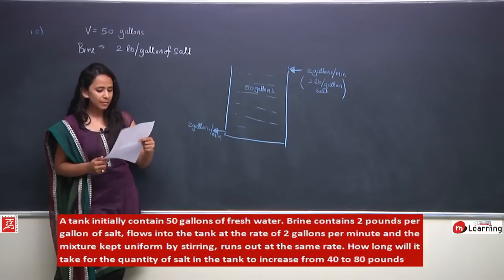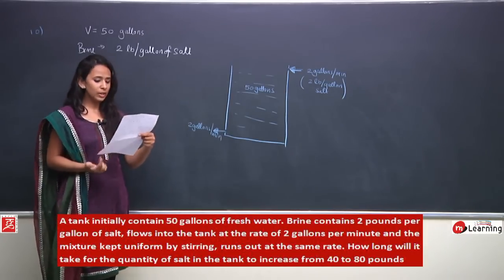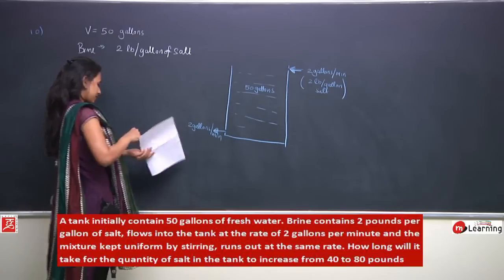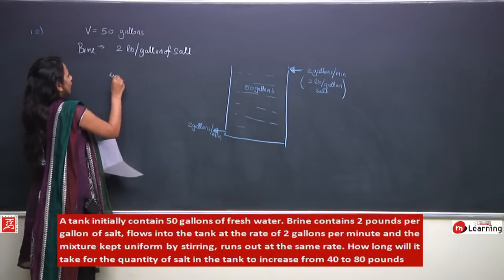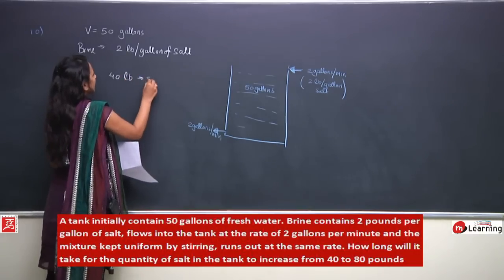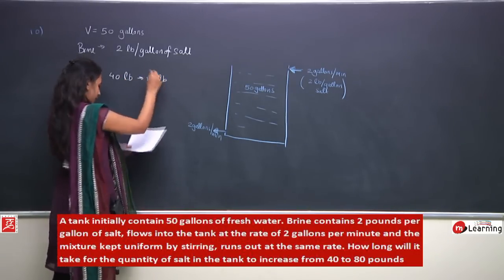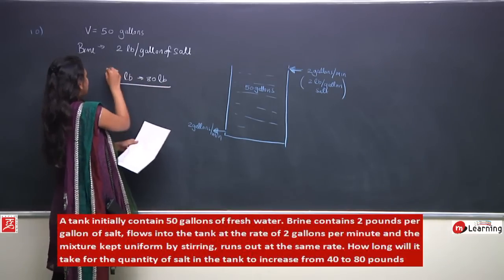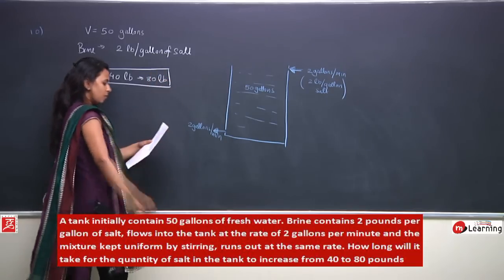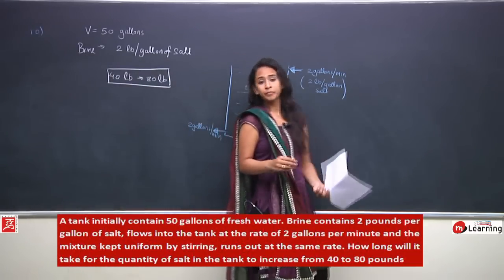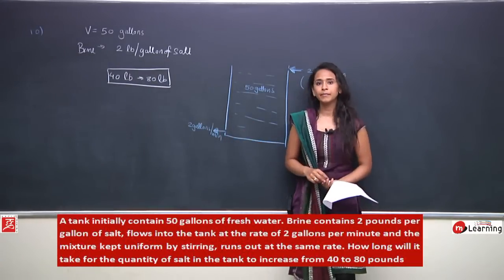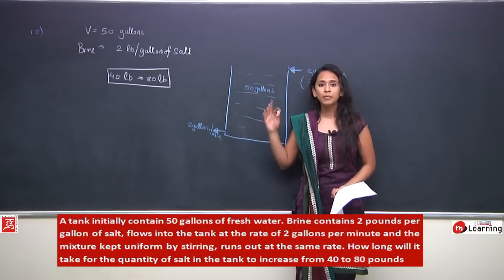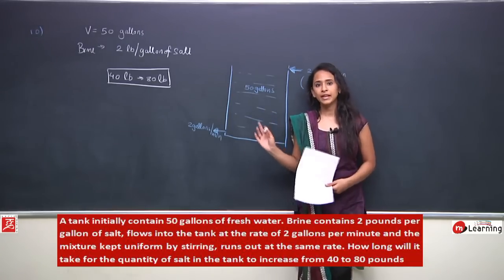Now we have to find the time it takes for the quantity of salt in the water to increase from 40 pounds to 80 pounds. Not the concentration, the quantity of salt, to change from 40 to 80 pounds, we have to find that time. Is the question clear to everyone, what data is given in the question and what we have to find out? So let us try and analyze the question.